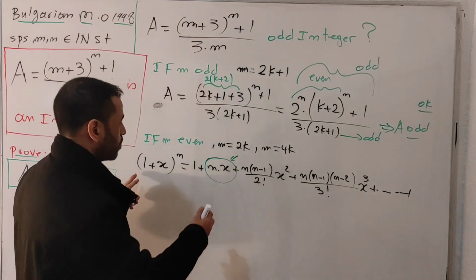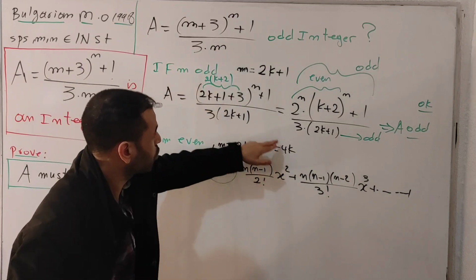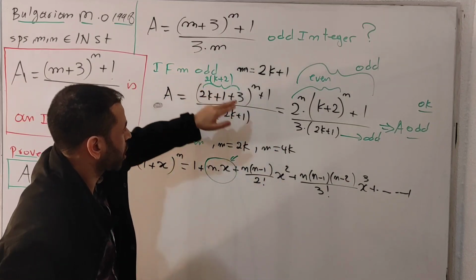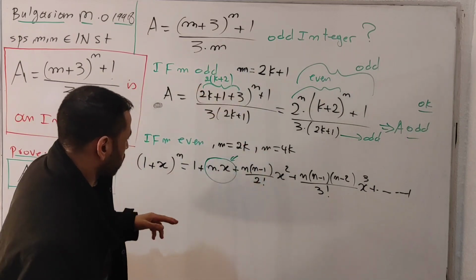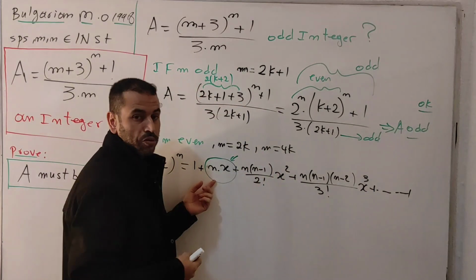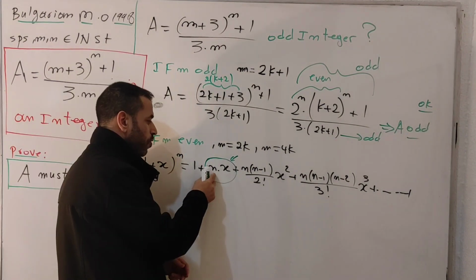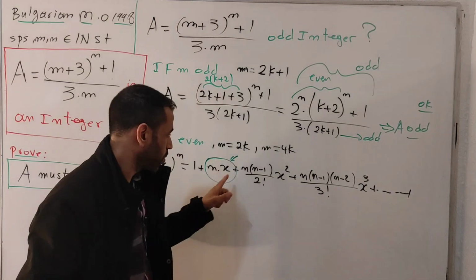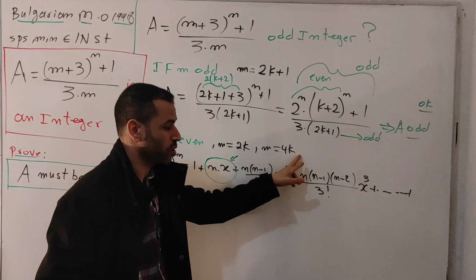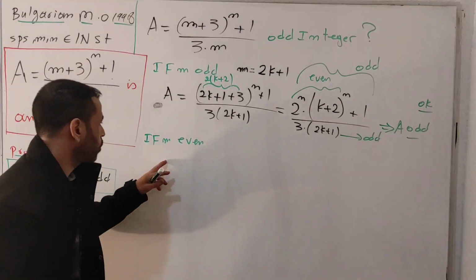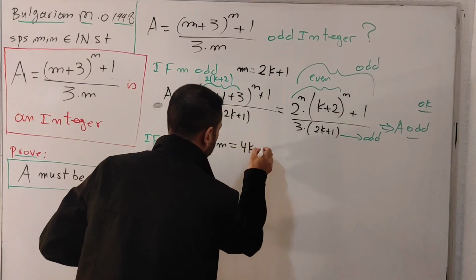And then after simplification, in the denominator you will have 3 multiplied by 4k, which is 12k. You need to cancel out the number 4 from numerator and denominator in order to get the parity. But when you try to cancel, you will find the same problem with this product: you don't know the parity of n. I'm going to erase this one and pick another value of m in order to get us to the solution. Now if m is even, I'm going to choose m equals 4k minus 2.